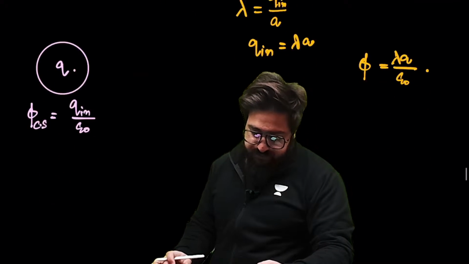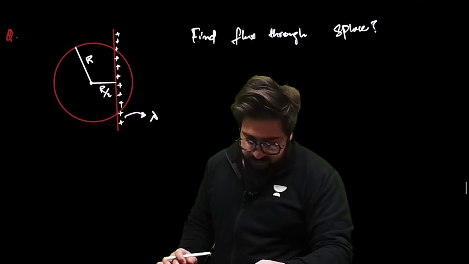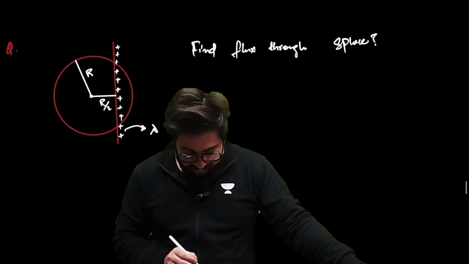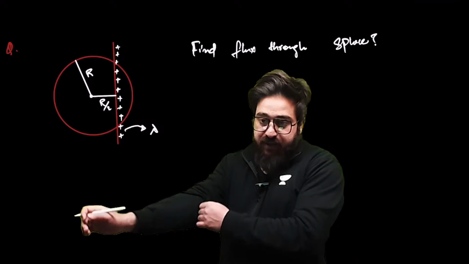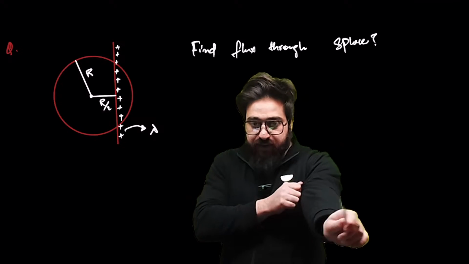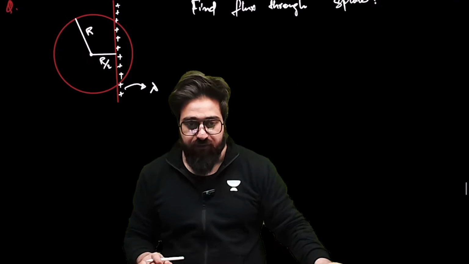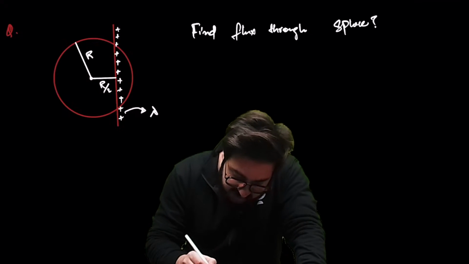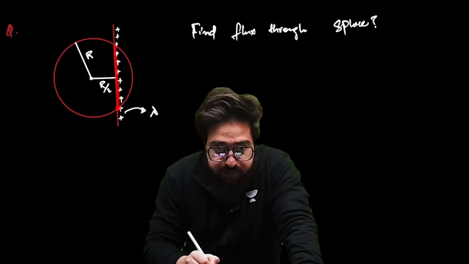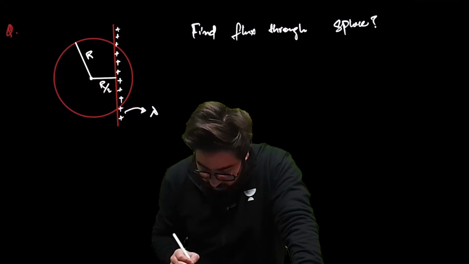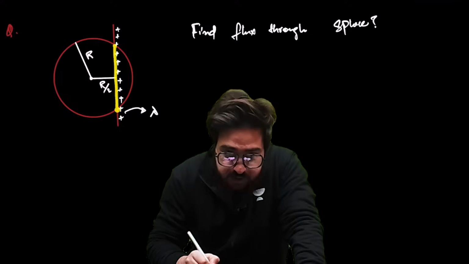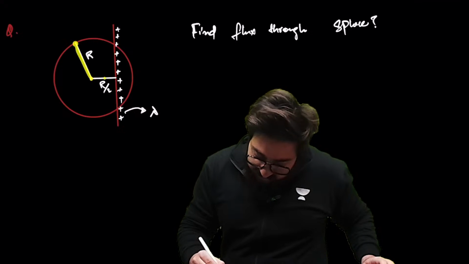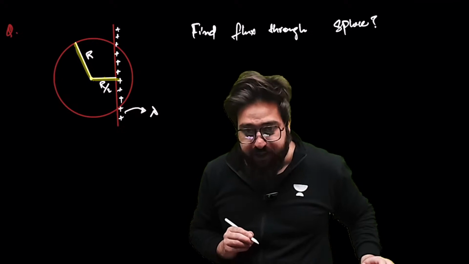Is this clear, guys? Tell me. Now, can you solve this particular question we have over here? Find the flux in the sphere. The flux will be only because of this much of the rod, because this much is only inside the sphere. This radius is given as R. This will be R by 2.